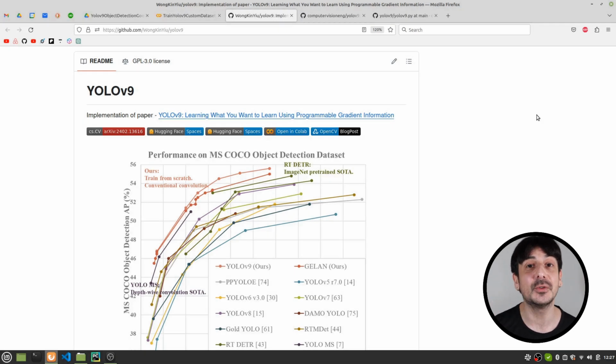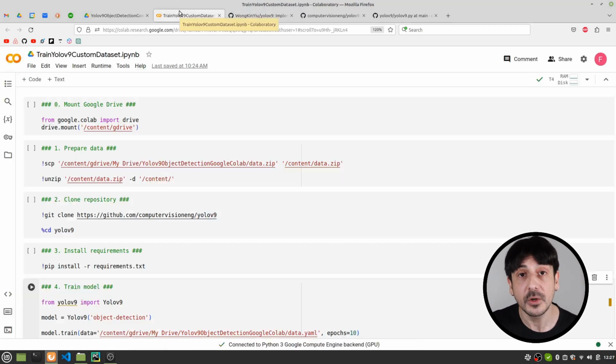In this video, I'm going to show you how to train an object detector using Yolov9 on your own custom data. I'm going to show you a very easy and very quick way to train this object detector from a Google Colab. So you will be able to follow along the entire tutorial and train this object detector 100% free in a Google Colab. Now let me show you something.